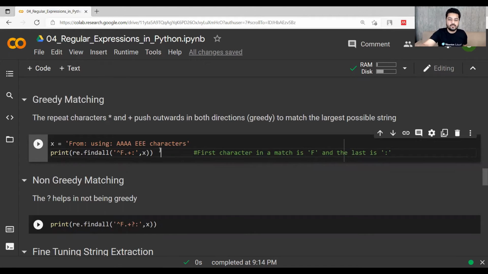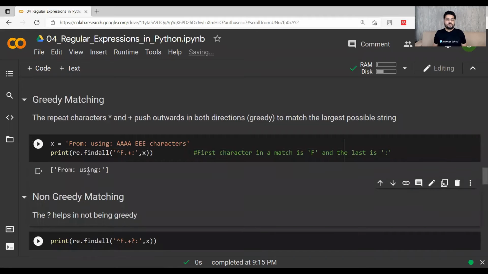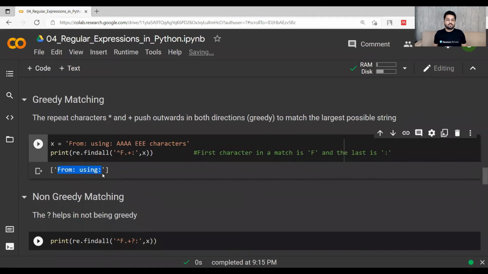So when I print this, I will see that 'From: Using:' is printed. It had to start with F, it had to end with a colon, but it did not stop at the first colon. It took the second colon to stop. So it was moving greedily and did not stop at the first colon.